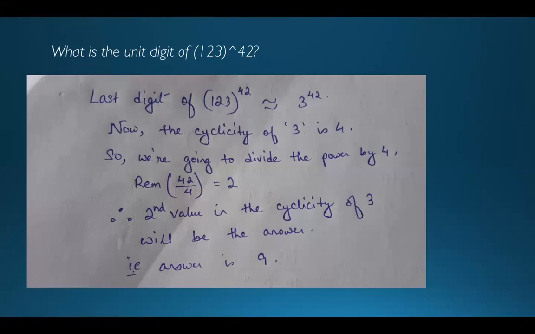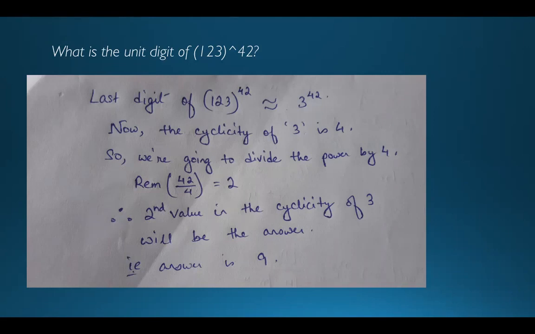The cyclicity of 3 is 4. Now, for those who don't know how to solve this question, please focus here. Whatever the power is given, we are going to divide that power by the value of the cyclicity. Since the cyclicity of 3 is 4, we are going to divide the power by 4 and take the remainder. We are not concerned with the quotient.